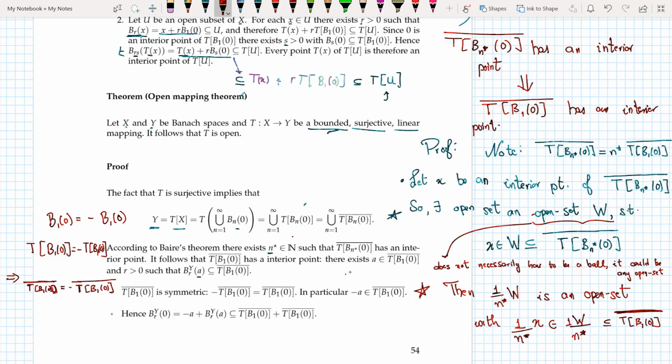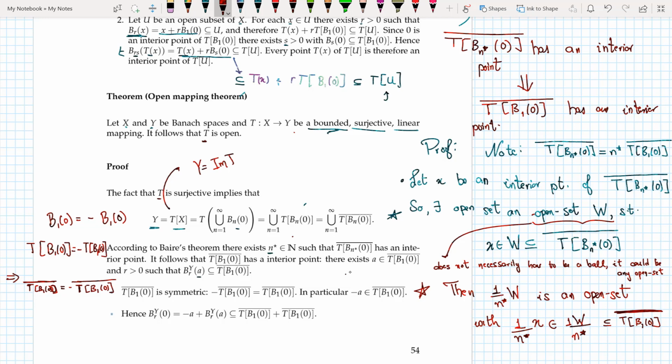So now we finally come to the crux of this video, and that is the open mapping theorem. Let X and Y be Banach spaces and T from X to Y be a bounded, linear and surjective mapping. It follows that T is open. By T is open, I mean that T maps open sets to open sets. The proof flows as follows. Suppose T is surjective, it implies that Y is equal to T of X. Why? Because surjectivity always means that Y is equal to the image of T, or just T of X.